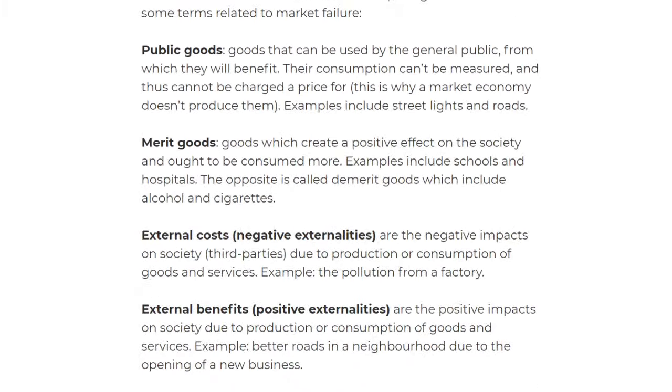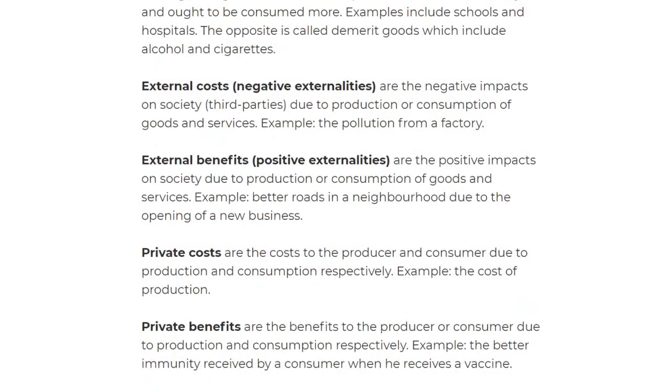Okay, so we've looked at public goods and merit goods, and now let's have a look at negative externalities. This is also called external costs. These are basically negative impacts on the society because of producing something. For example, smoke, or pollution, which causes pollution right there. Then we have the external benefits, for example, like a farm.